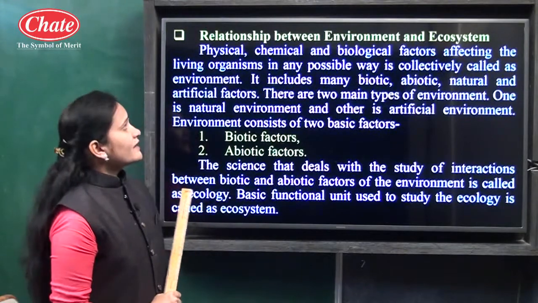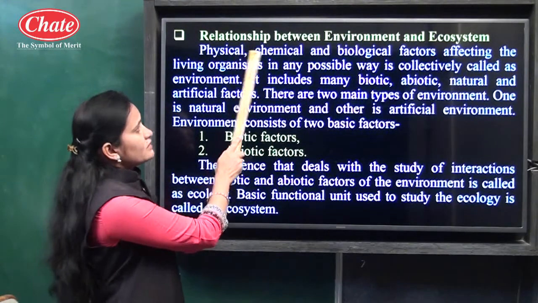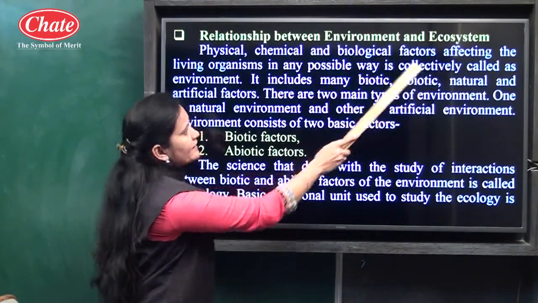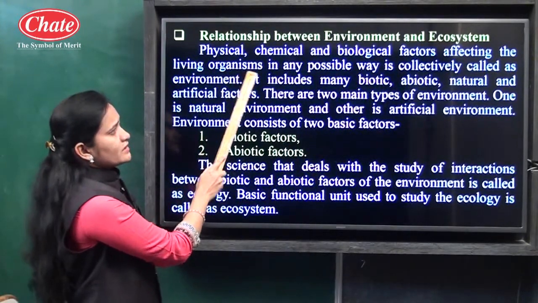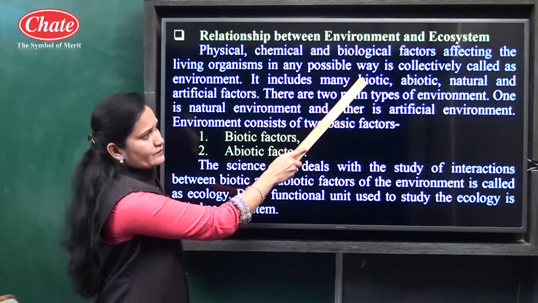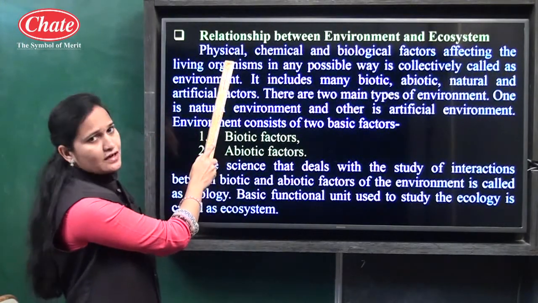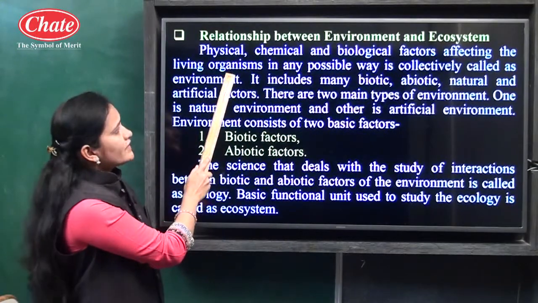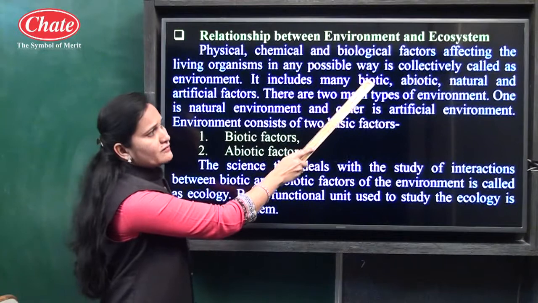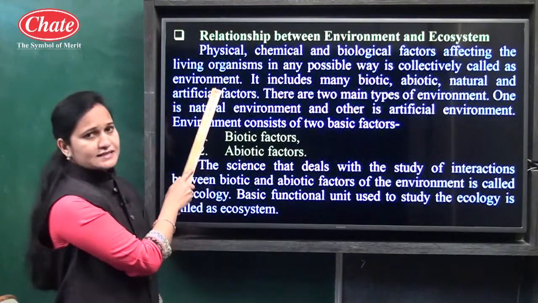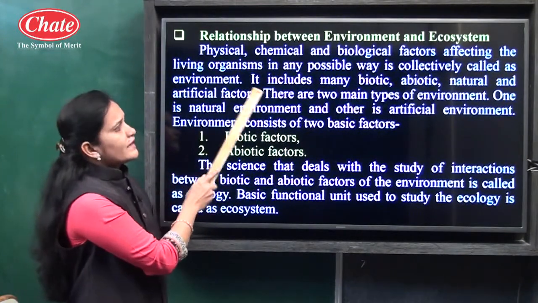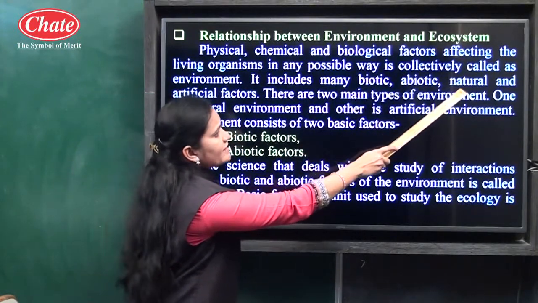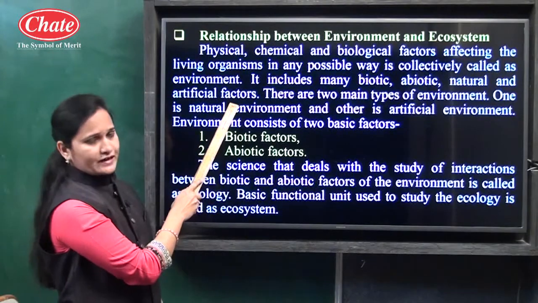Environment means physical, chemical and biological factors affecting the living organism in any possible way, collectively called the environment. It includes many biotic, abiotic, natural and artificial factors.